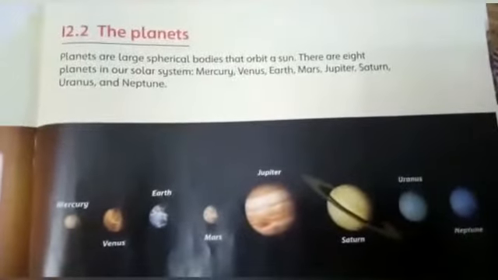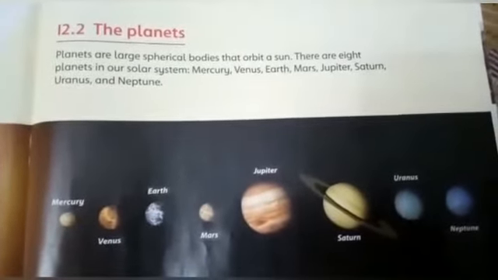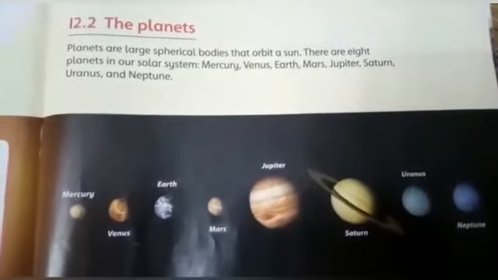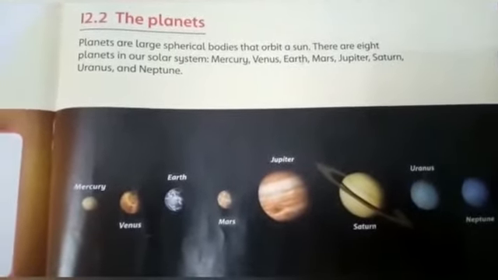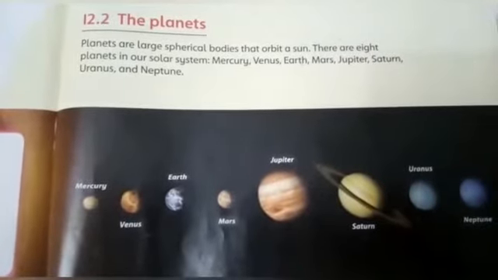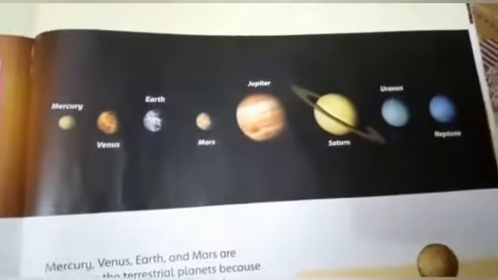Next topic is planets. Planets are spherical bodies that orbit a sun. As students, as we know, there are 8 planets in our solar system: Mercury, Venus, Earth, Mars, Jupiter, Saturn, Uranus, and Neptune. You can see the diagrams of the planets.